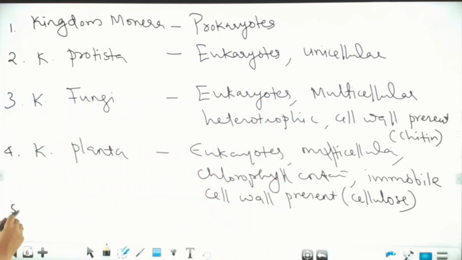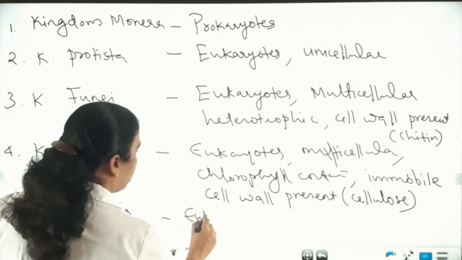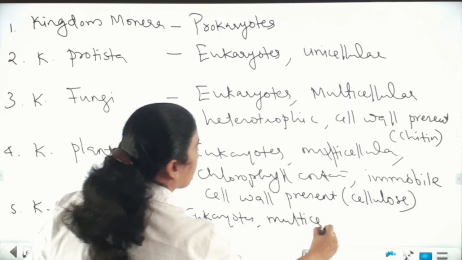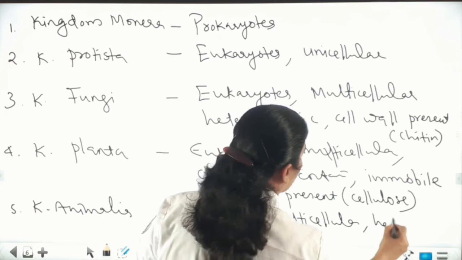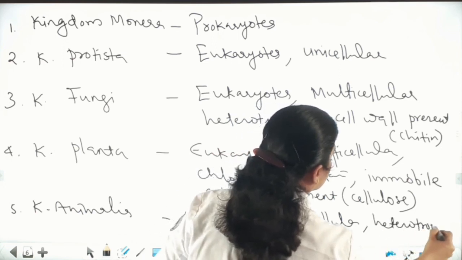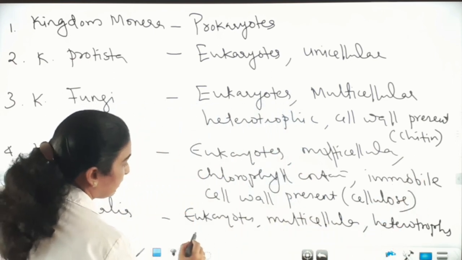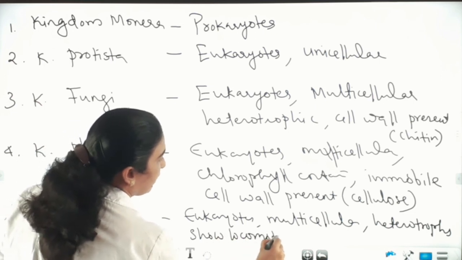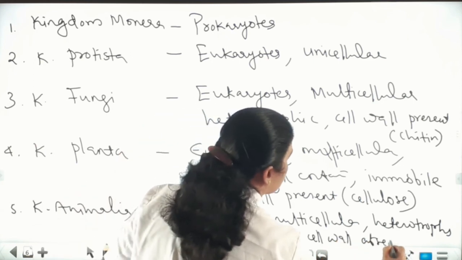And the last kingdom, kingdom Animalia. We can write they are eukaryotes, multicellular, and chlorophyll is absent. No chlorophyll, and they are heterotrophs. Then they show locomotion, and cell wall is absent.